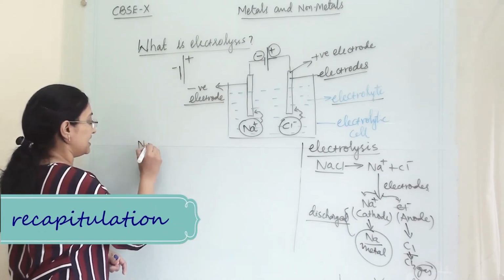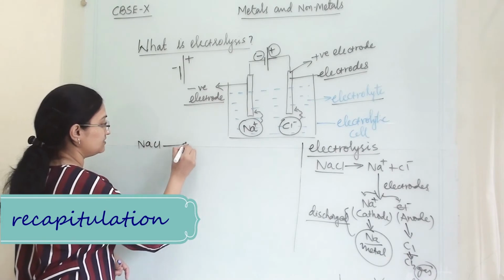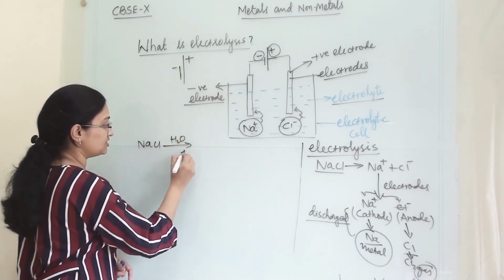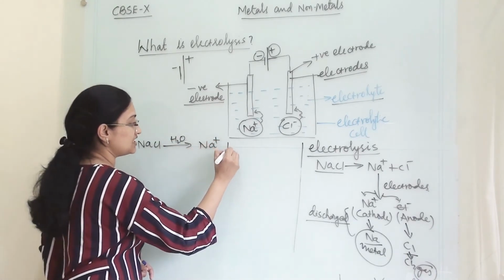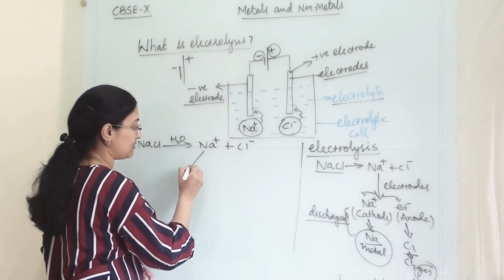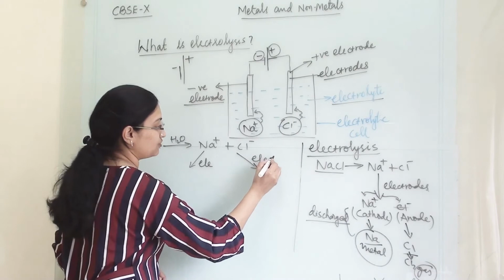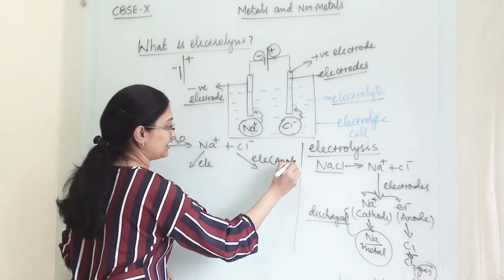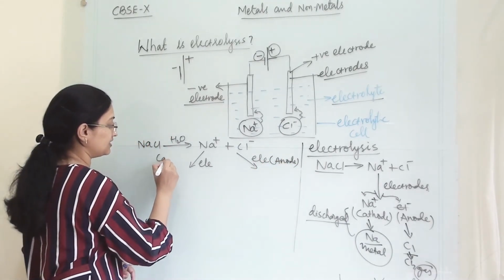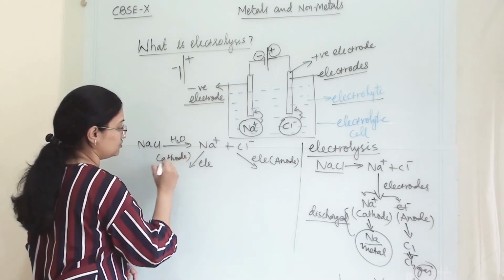First, the NaCl we have taken in water will dissociate into Na plus and Cl minus. They will move towards their respective electrodes. Here it will be the anode, here it will be the cathode.